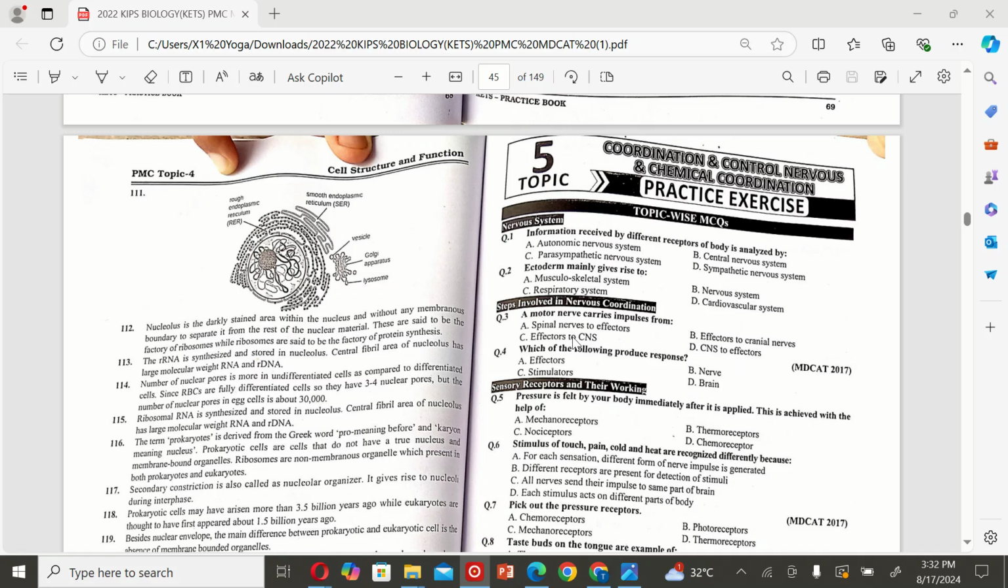CNS to effectors. The next MCQ is: which of the following produce response? A. Effectors, B. Nerve, C. Stimulator, and D. Brain. So the correct option is A.